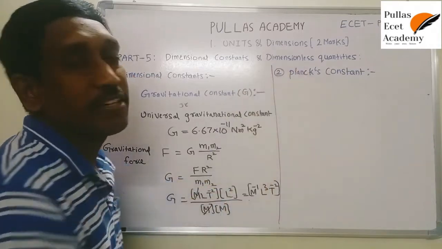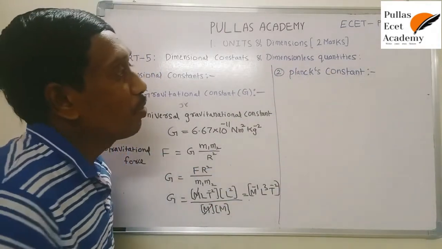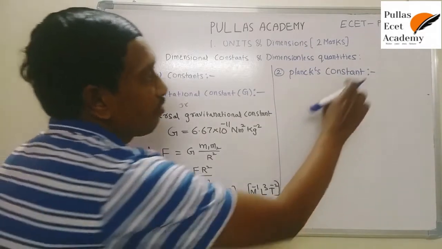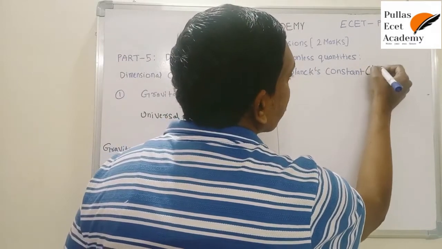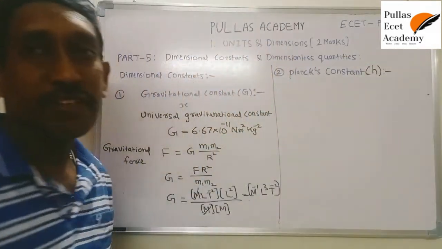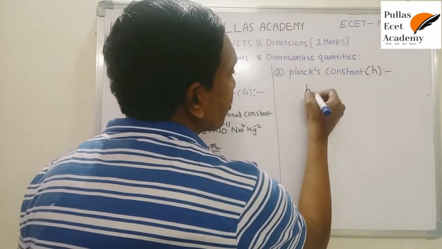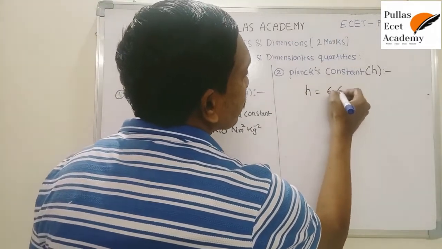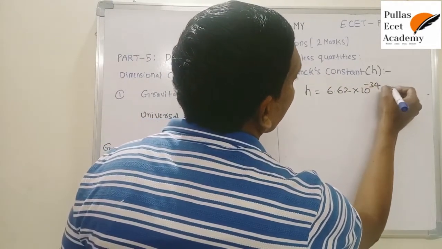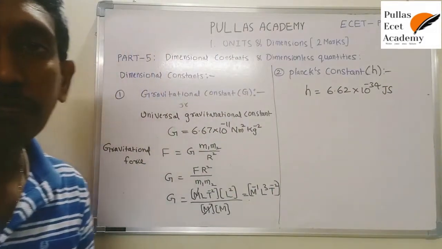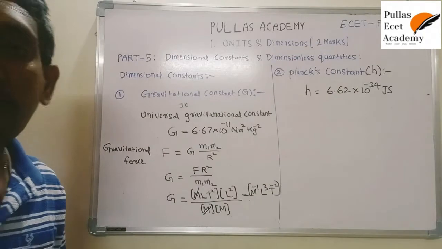Now we are going to discuss the dimensional formula of Planck's constant. How to find the dimensional formula of Planck's constant? Planck's constant is denoted by small h. It has a fixed value. Do you know Planck's constant value? Its value is h equal to 6.62 into 10 power minus 34 joule second, which is the unit of Planck's constant. It has a fixed value with dimensions, that's why this is a dimensional constant.